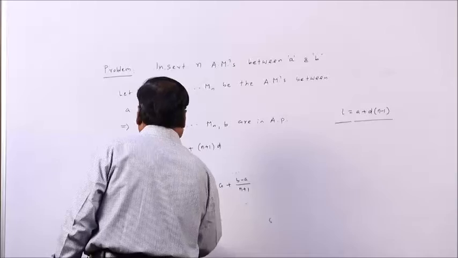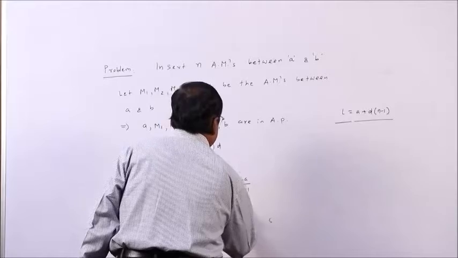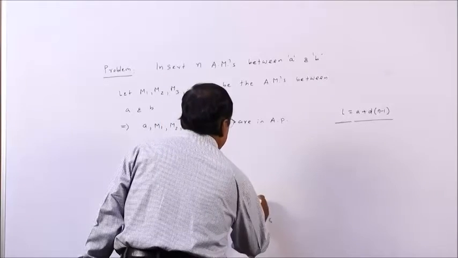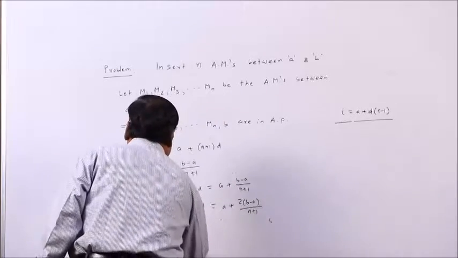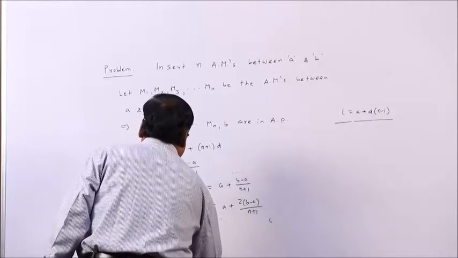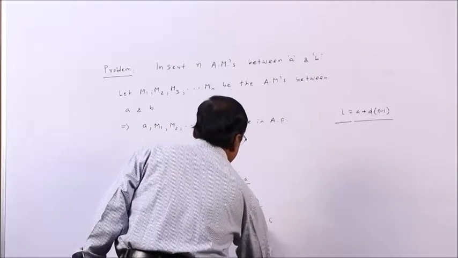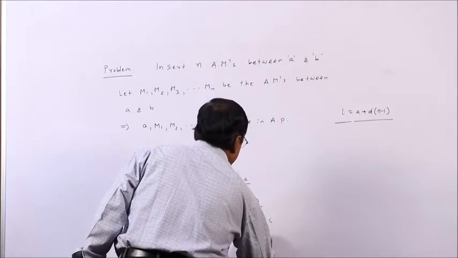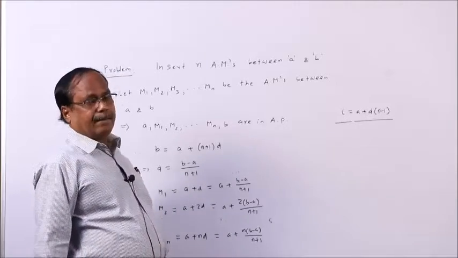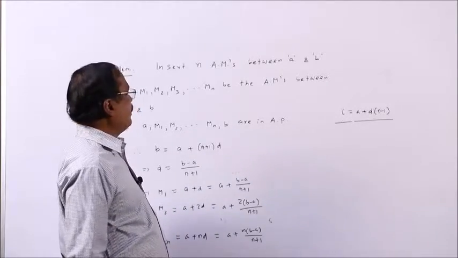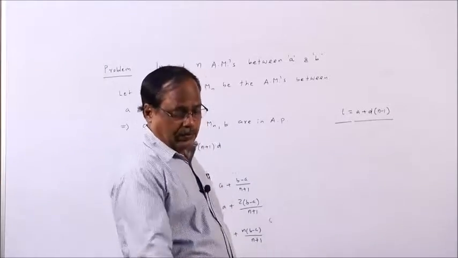What will be your M2? This is A plus 2D. So you can write similarly A plus 2 into (B minus A) by n plus 1. In this way if you continue, Mn will be A plus nD, which is A plus n into (B minus A) by n plus 1. So these are the n arithmetic means formed between A and B. So that is all about arithmetic progression. Next come to geometric progression.